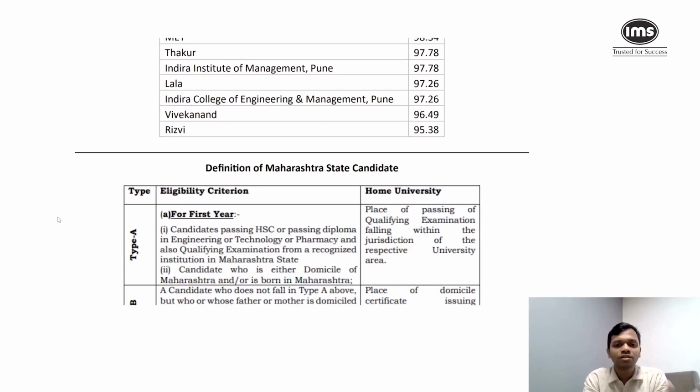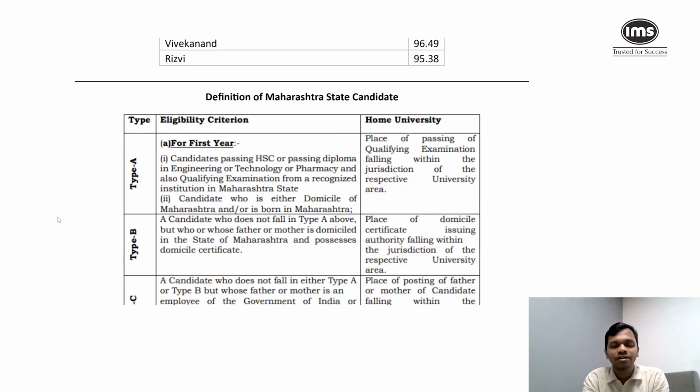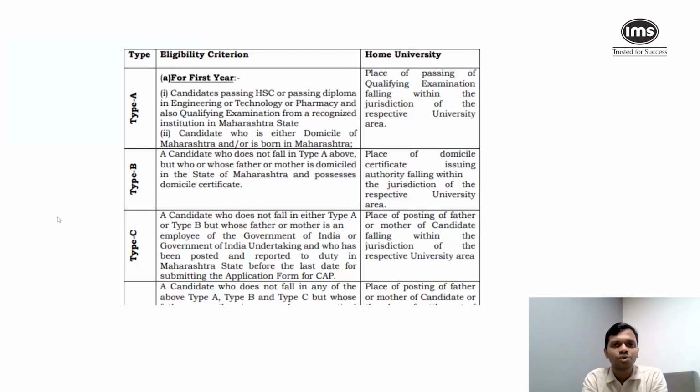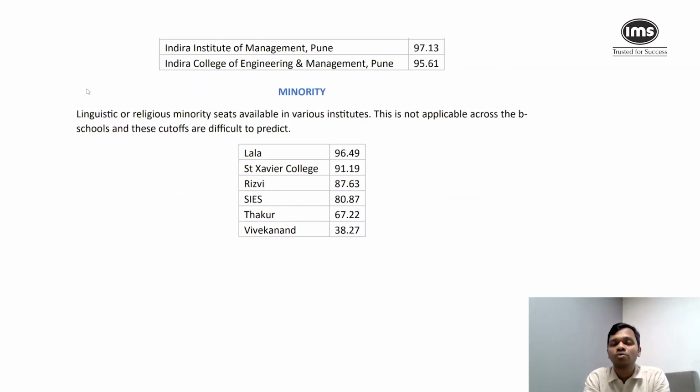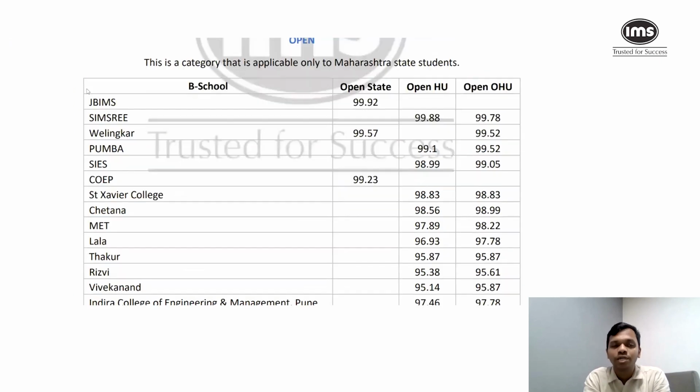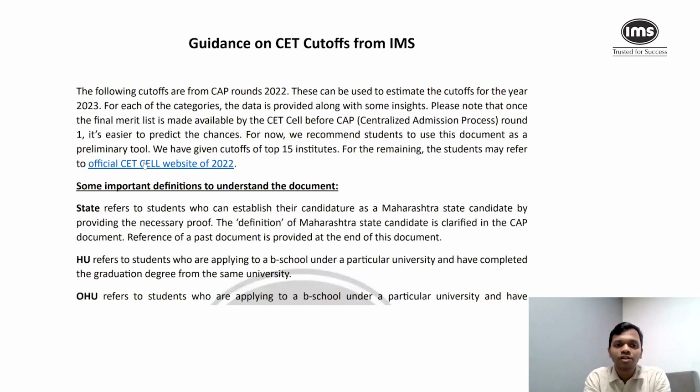So all of this information you will find in this particular document. And we have closed with the definition of who is a Maharashtra state candidate. So you go through this, I'm sure it is going to be very useful to you. Now, let's say your score is currently something which is not meeting any of the cutoffs that are listed in this particular document. So what you can do is we've also given a link to a particular page wherein you will be able to download data from 22.